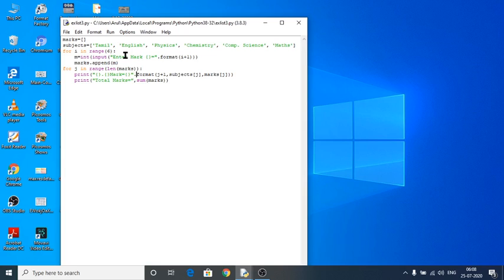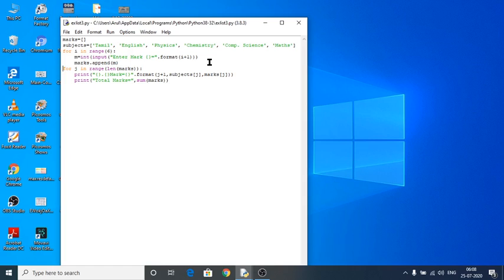Why have I given 6 there? Then only I can get 6 subjects. If I had given 5, Python always takes the upper limit as n minus 1, so it would become 4. So to avoid that problem, I have given here 6. So this variable i in this for loop is going to read the numbers from range 0 to 6.